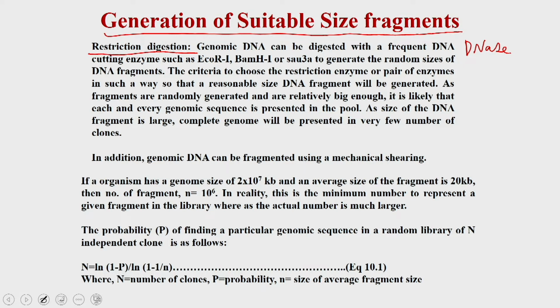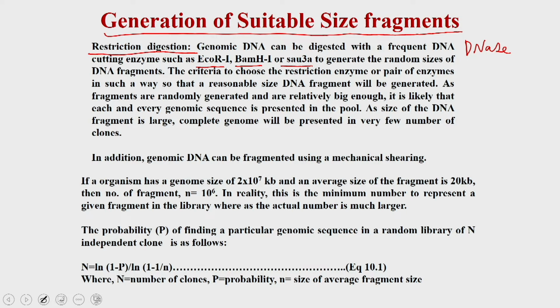For this purpose, you take an enzyme which cuts the genomic DNA very frequently. Although we do not know the genomic sequence of that particular organism, as an experience it is found that if you use EcoRI, BamHI or Sau3A, the cutting sites of these enzymes are very frequent, and very dominant or abundant in the genome of any organism.